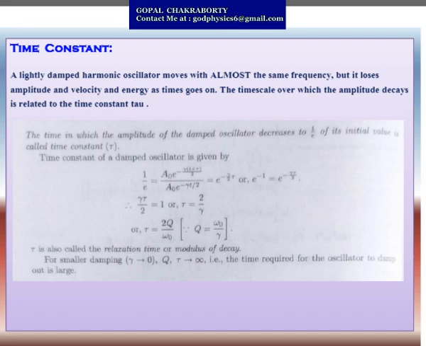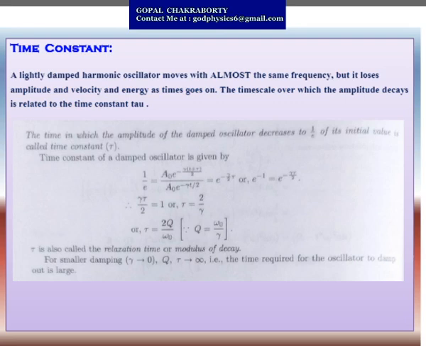So that gives us 1 by e equals e to the power minus gamma r by 2. So e to the power minus 1 equals e to the power minus gamma r by 2. Equating the power of e, we get r equals 2 by gamma. So r equals 2Q by omega naught, where Q equals omega naught by gamma.